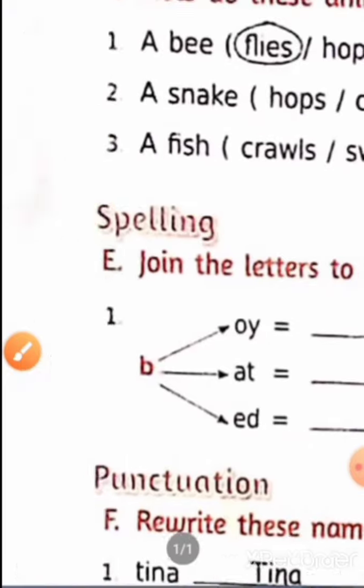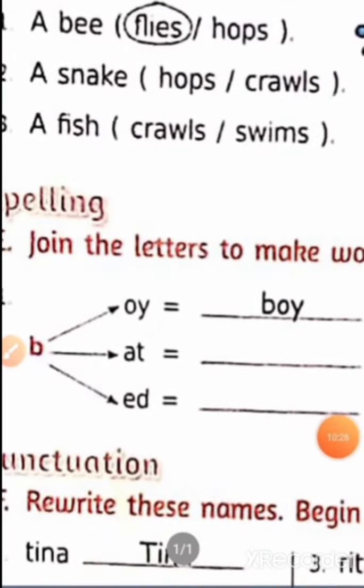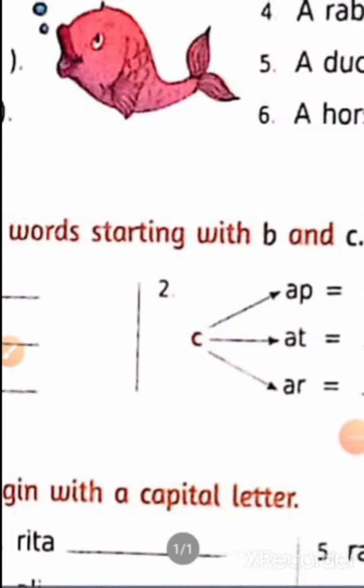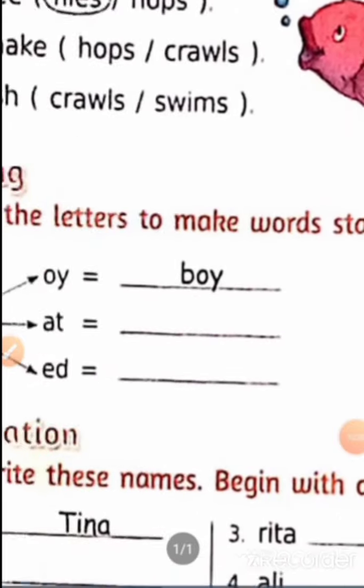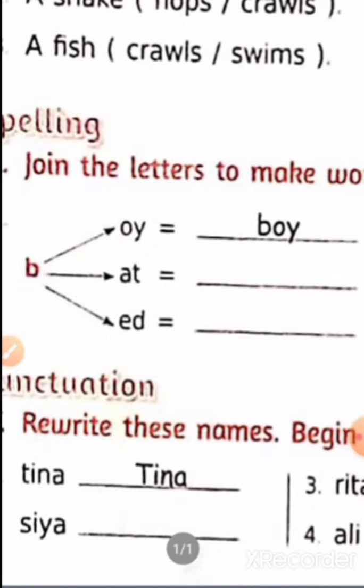Just look at question number E. Here the question is, join the letters to make words starting with B and C. So here the first word has been given, that is B, and we have to write the names of some words by joining B and these given letters. The first one has been done for us. Now we will write the second one. If we join B and AT, what will be the spelling? It is bat.